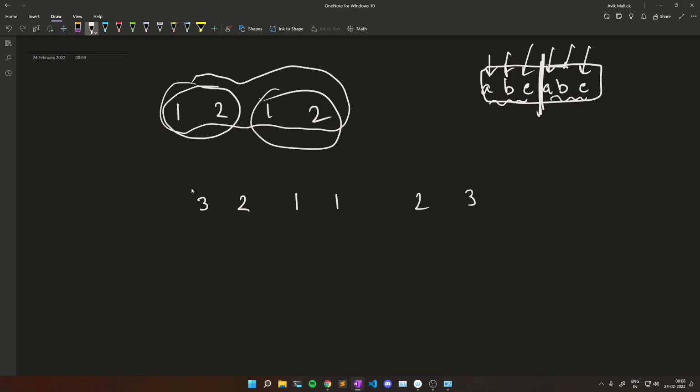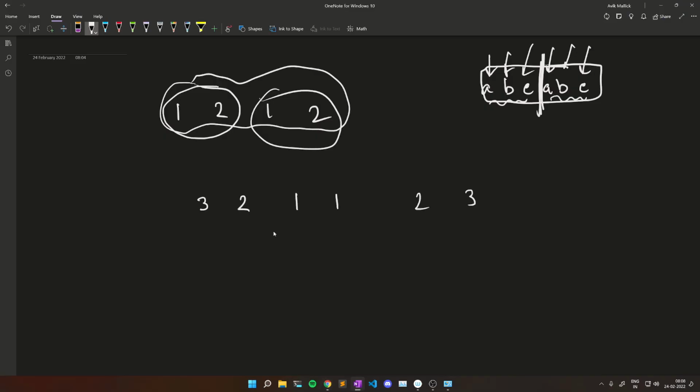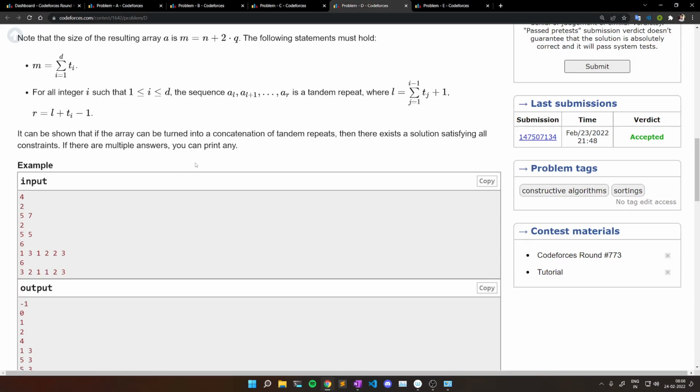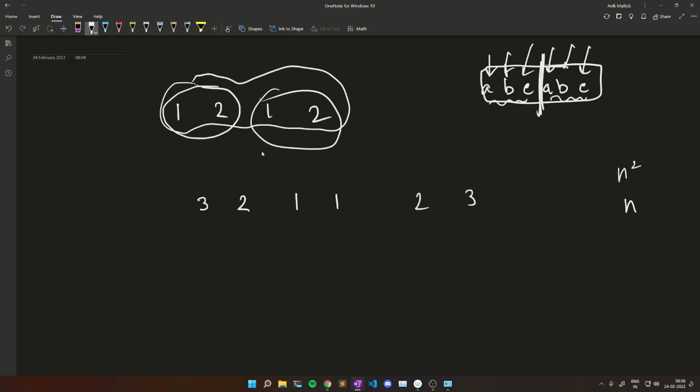Now one thing to remember is that at most we can do n square operations to make it tandem. The first observation that came to my mind is that if there are n square operations, then in each iteration I can do at most n operations. I think it was 2 into n square, but let's take it as around n square.